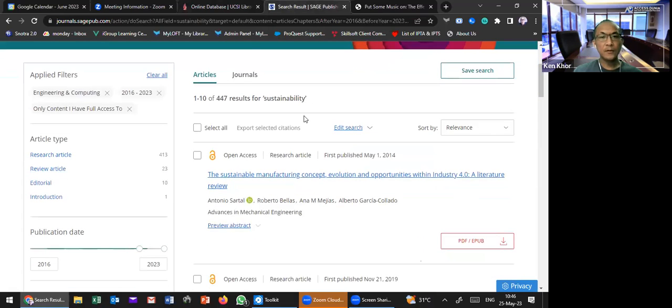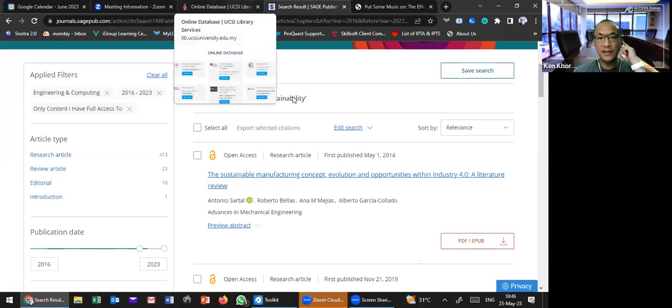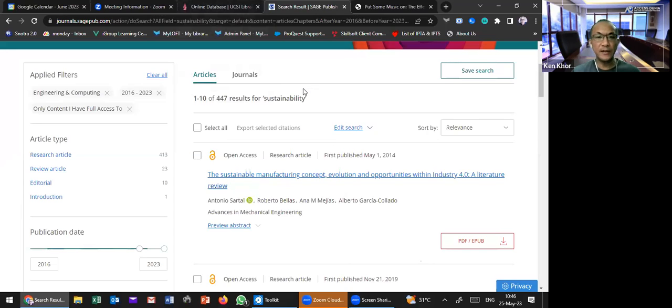Okay. So I mean, always go to the UCSI library to check for the content you want, right? Rather than Google. Okay. Yeah. So for this, I can still access the 447 results. It's quite a lot. That's why I highlighted that just now.